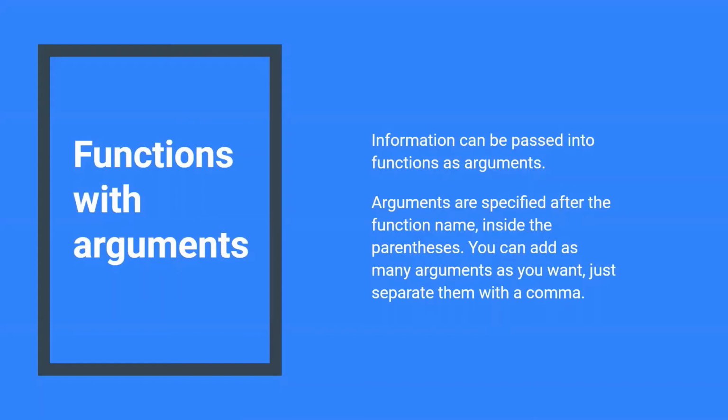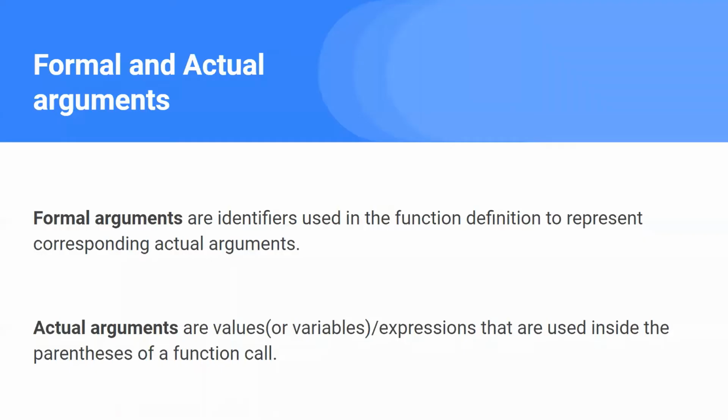Then we can take those data types and variables and put them inside the parenthesis. So when we put that particular data type and variables inside the parenthesis, then that is known as the argument. So let's move on and check what are the formal and actual arguments.